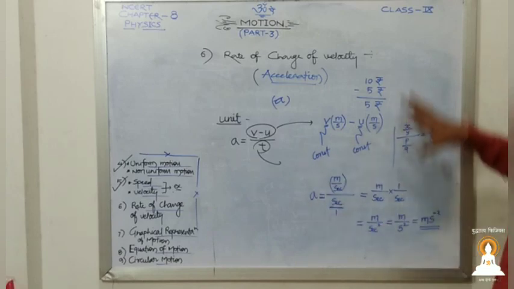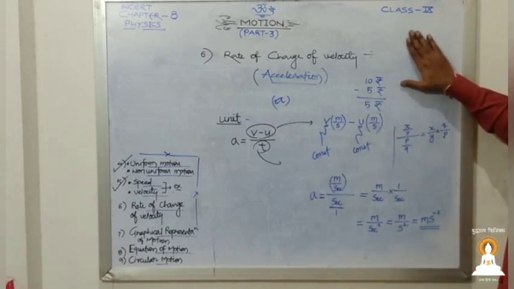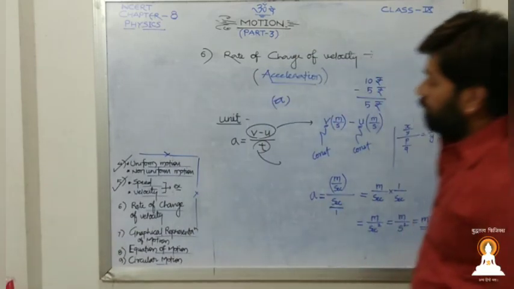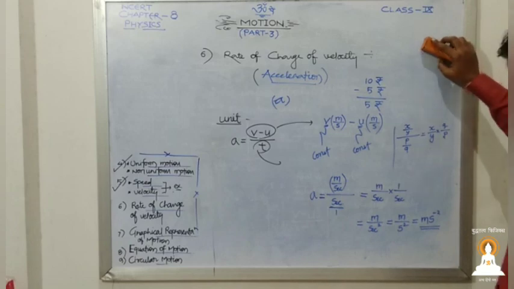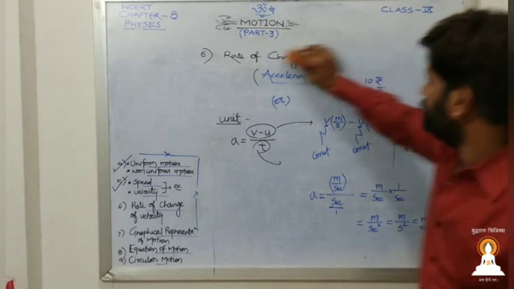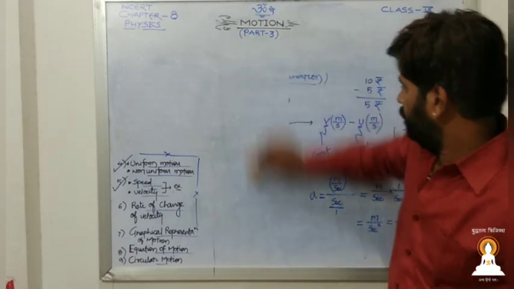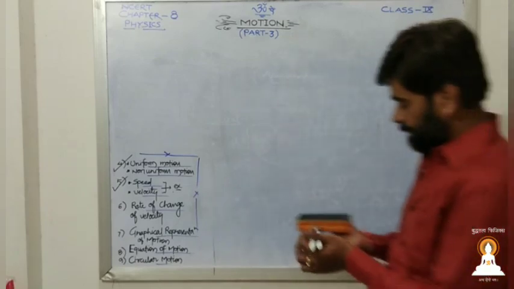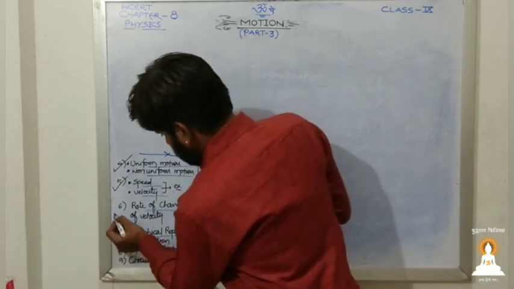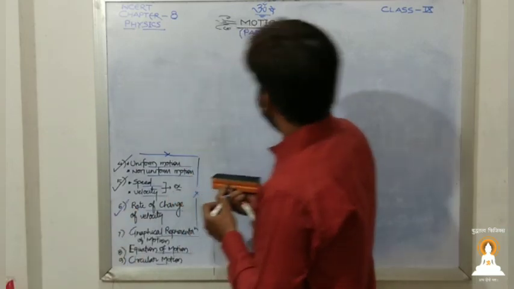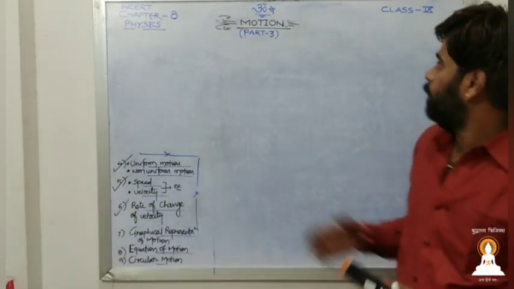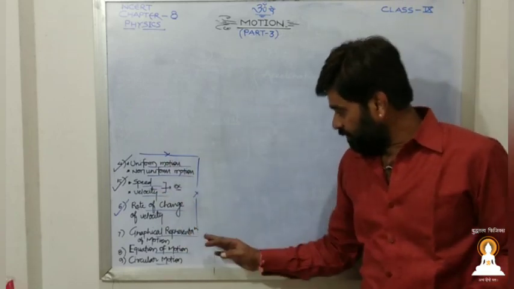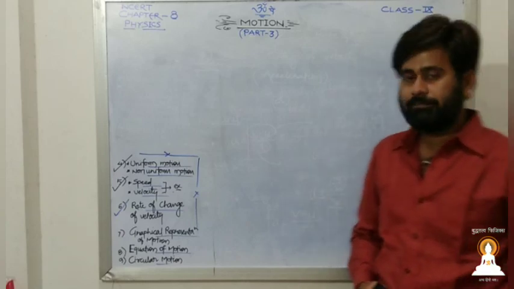So this was all about rate of change of velocity, that is acceleration. So we have completed up to point number 6. In the next video we will solve some numericals on this, and then we will start graphical representation of motion. Thank you.